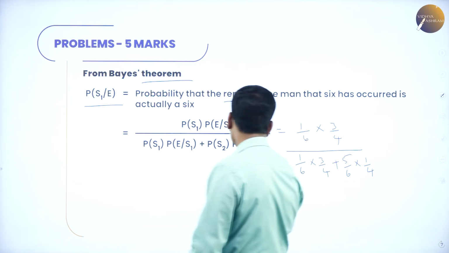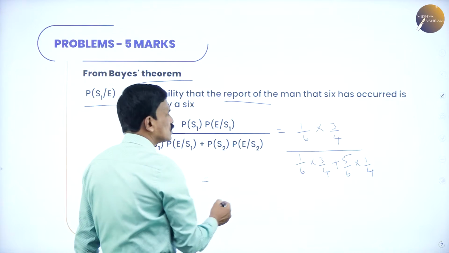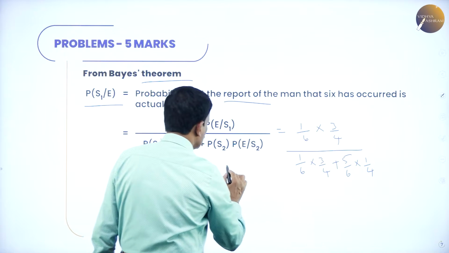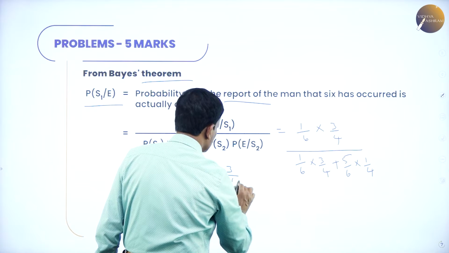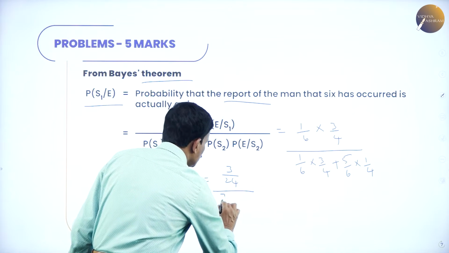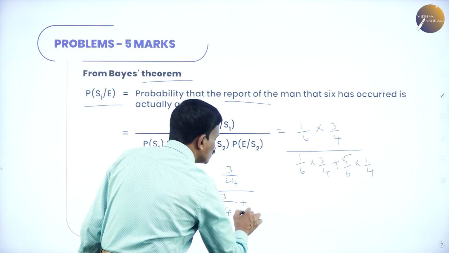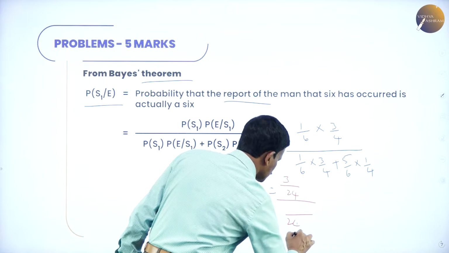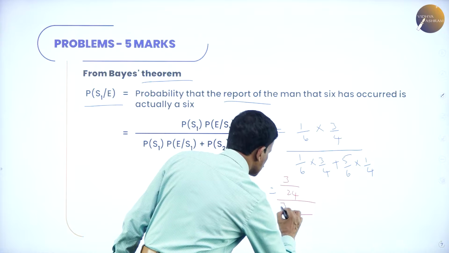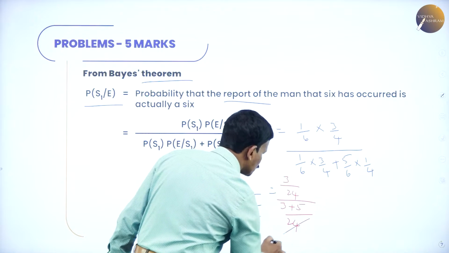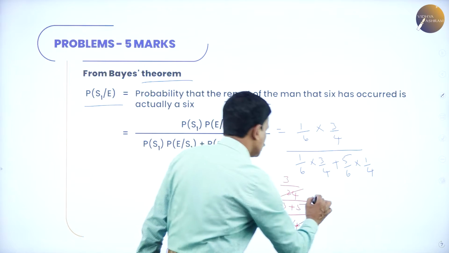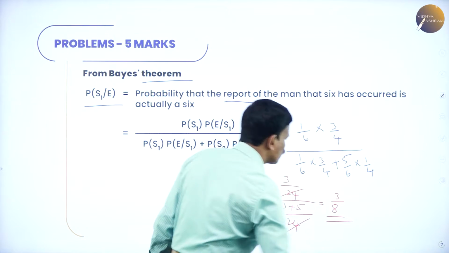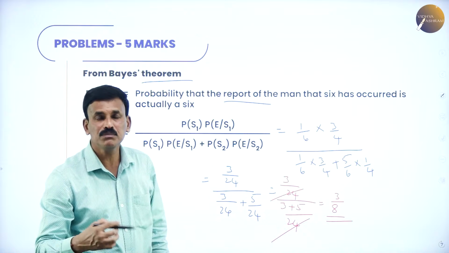So simplify this. If you want, you can divide it or you can take the LCM. 3 divided by 6 fours are 24, whole divided by 3 by 24 as it is. Take the LCM, 24. 24 and 24 get cancelled. What is remaining? 3 divided by 5 plus 3, which is 8. So the required probability is 3 by 8.